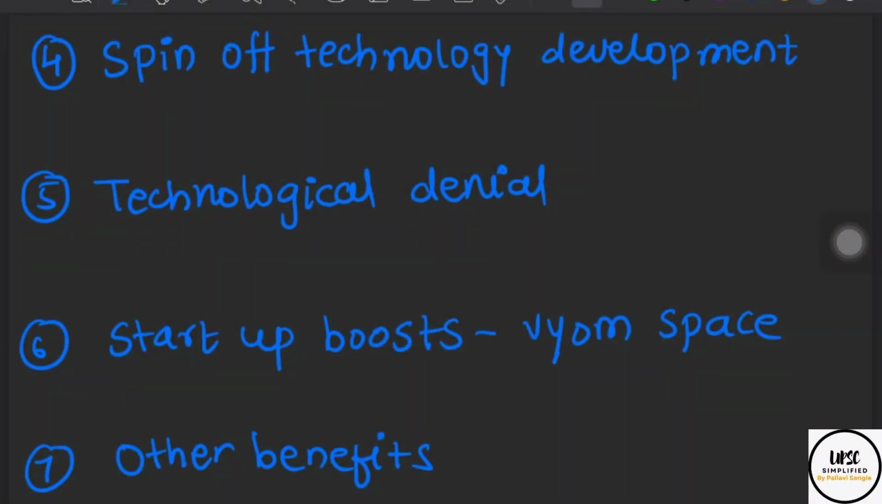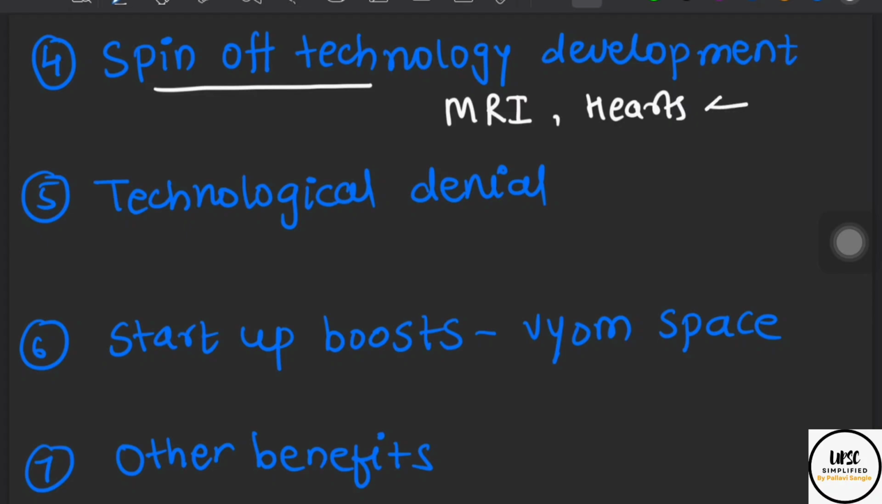Then there are other benefits of space missions. Various spin-off technologies in the past have been developed due to various space missions. For example, the technology of MRI, advanced water filtration techniques, and also various heart implants. All these things were developed with the help of space missions. So this Gaganyan mission also has lots of potential to develop some spin-off technology.